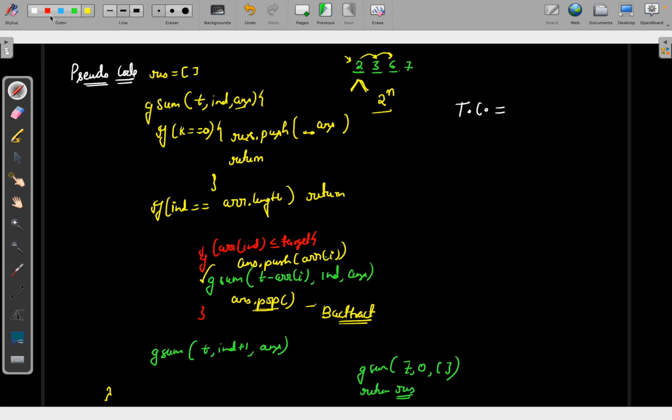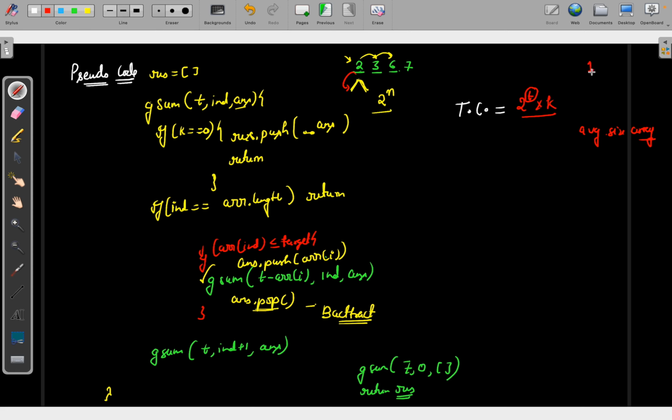But here the things are a bit different. You can call 2 multiple times, right? So here the time complexity will be 2 power t into k, where k is the average size of the array. Again, the time complexity is not that strictly asked. Why am I saying t, not n? It's a bit hypothetical.